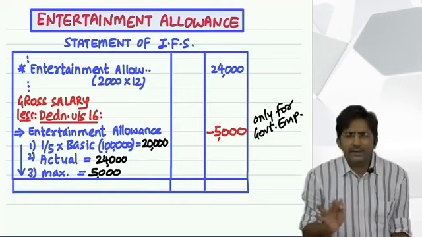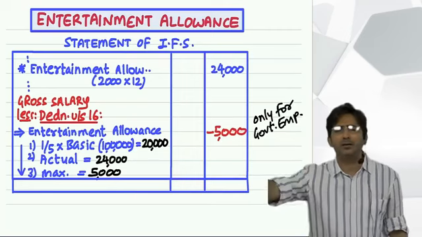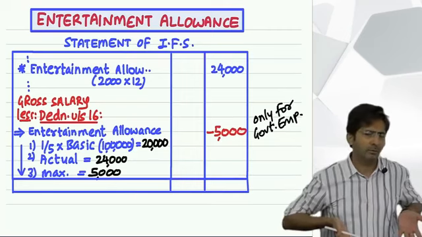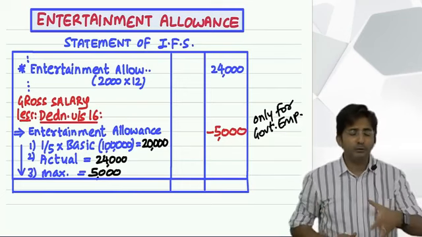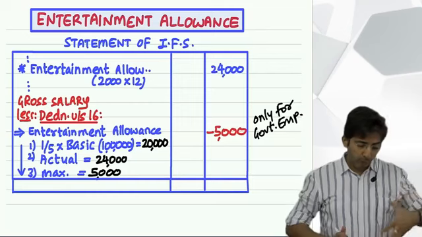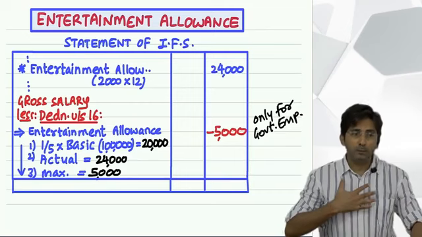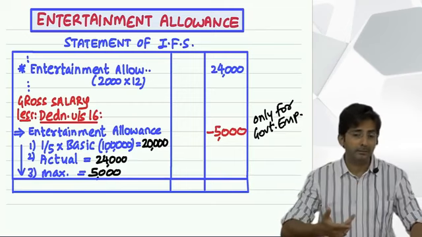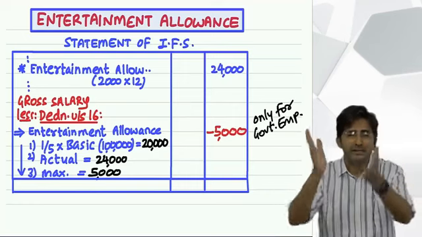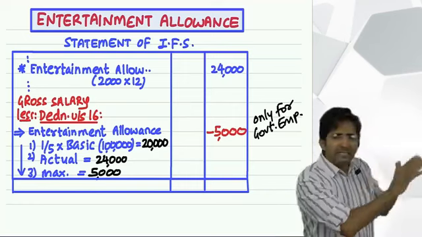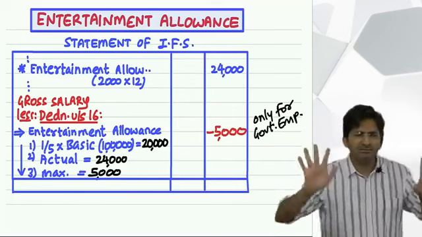So it is all funny. But let's not go into much depth right now. We cannot change the law. We have to accept the law. Sometimes the law is not logical, but then we can't help. And you might wonder, sir, it is so funny, why is government not changing this? See, if government wants to make a change, they have to do it in the budget. In the budget, they have got so many important things in the list. This becomes the last priority. They are least bothered. It is not affecting anyone.